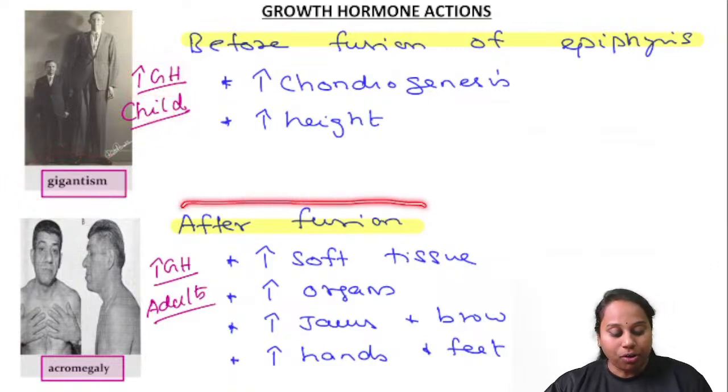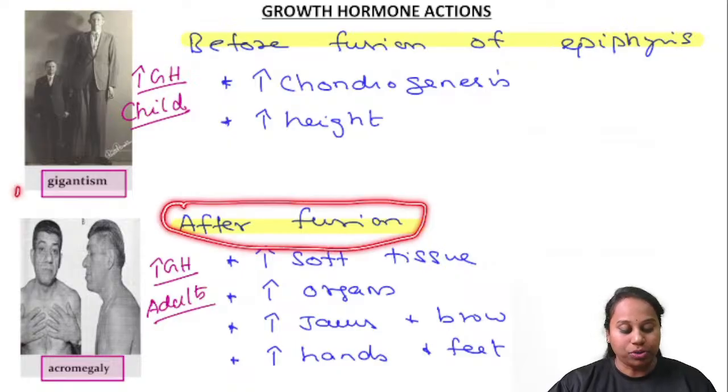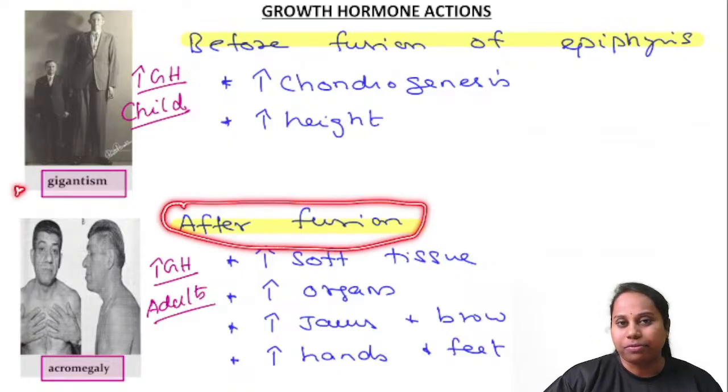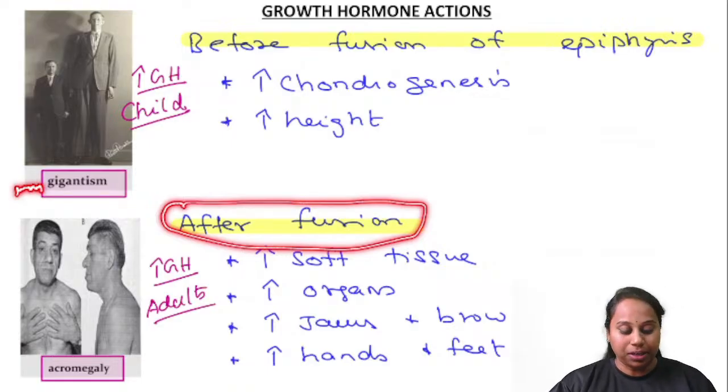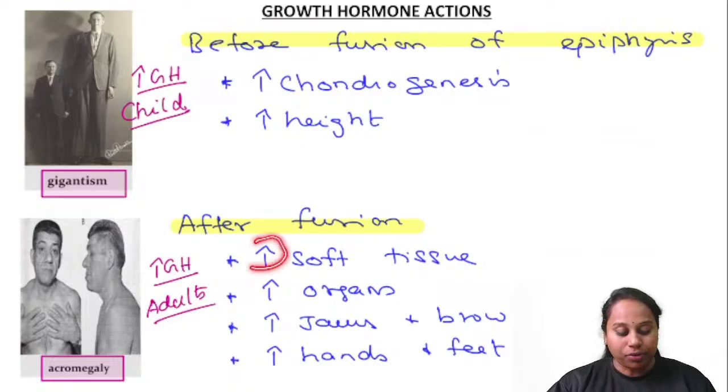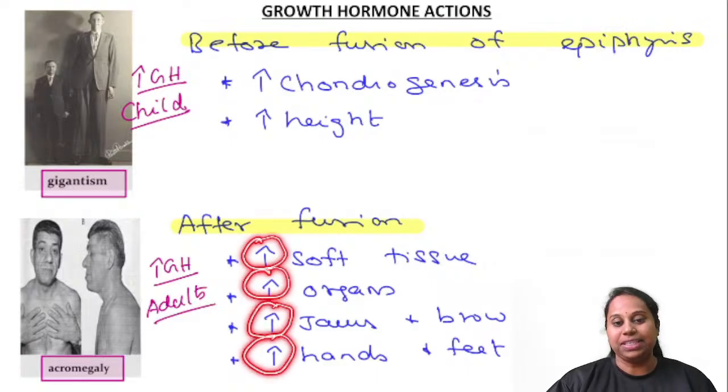After fusion of epiphysis, what is the action of growth hormone? Once the bones have fused, it can no longer increase the height because cartilage cells cannot grow because the bones have fused. But other than the height, it will start increasing the other factors. What are they? Increases the size of soft tissue, organs, organomegaly, jaws and brows increase in size, hands and feet increase in size.